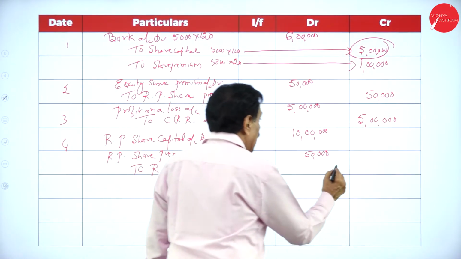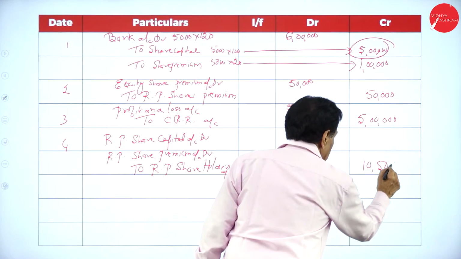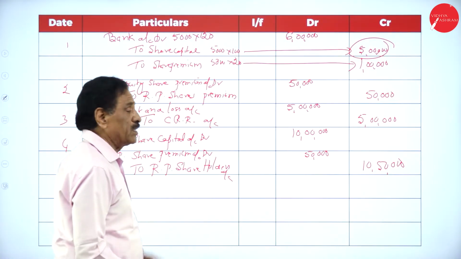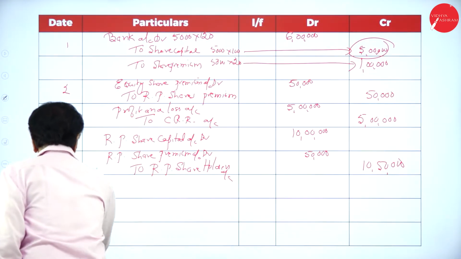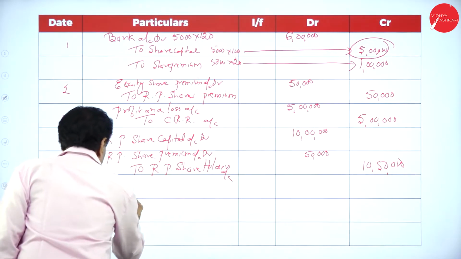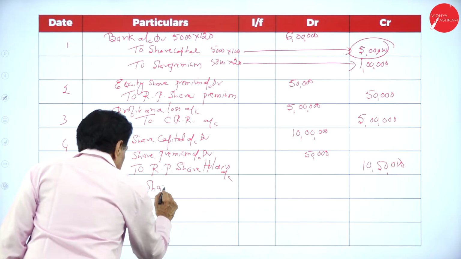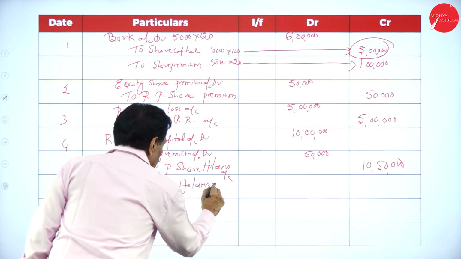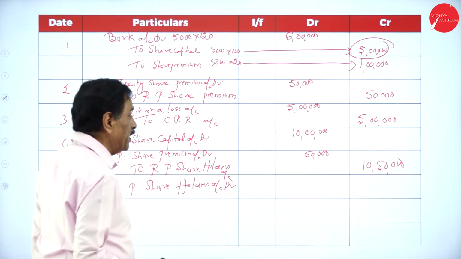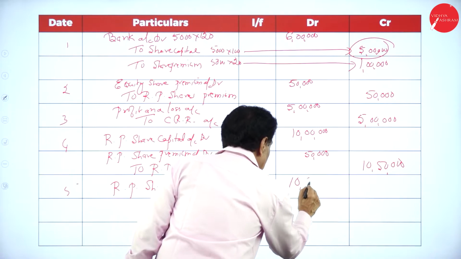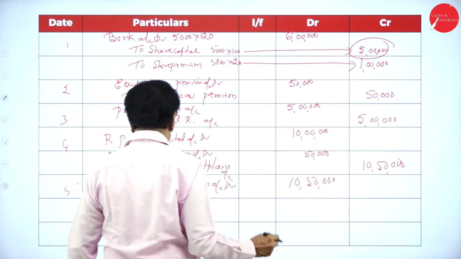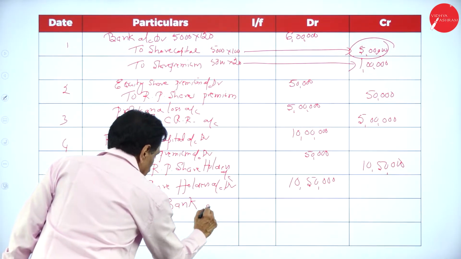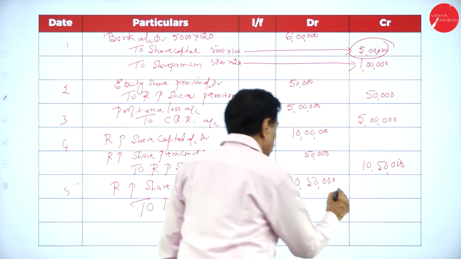Redeemable preference share holders account 10 lakh 50,000. Being preference share capital and preference share premium transferred to holders account. Pay now: redeemable preference share holders account debit, 10 lakh 50,000 to bank account, 10 lakh 50,000.